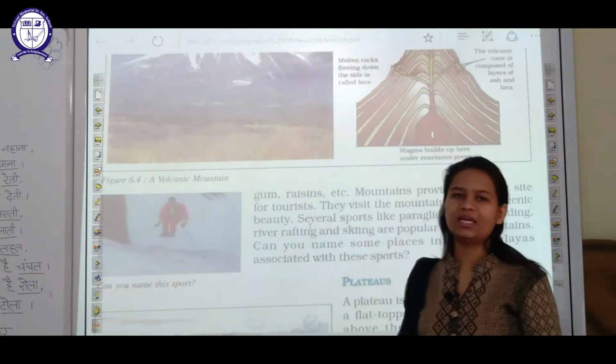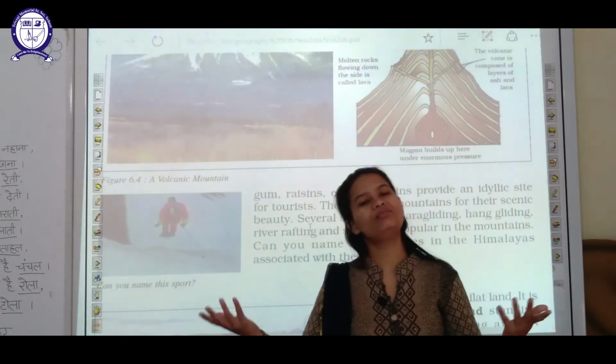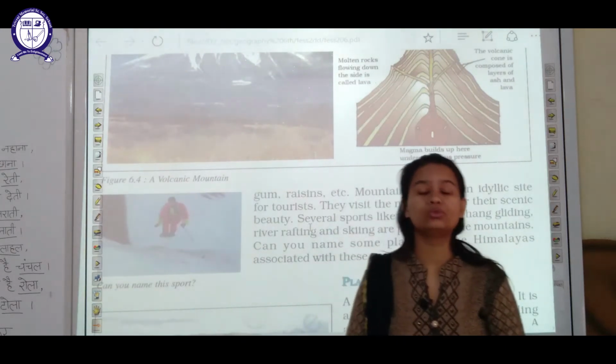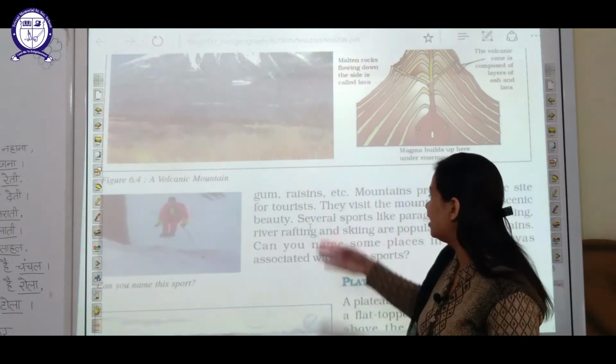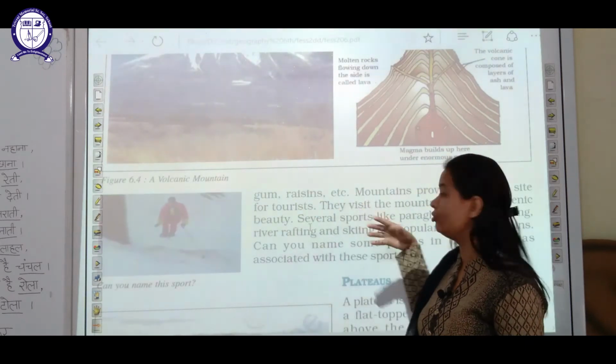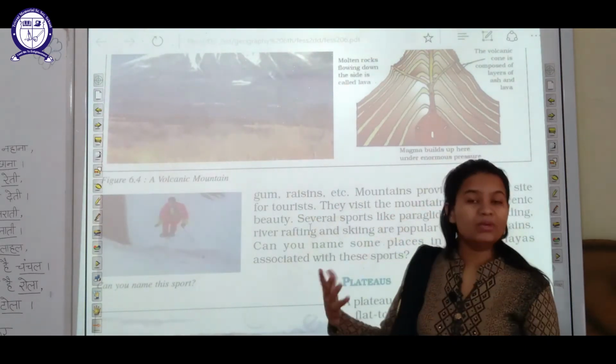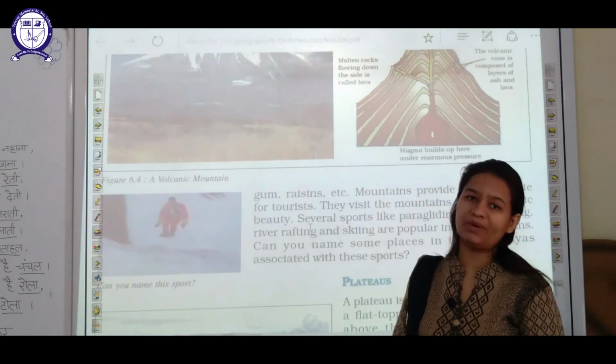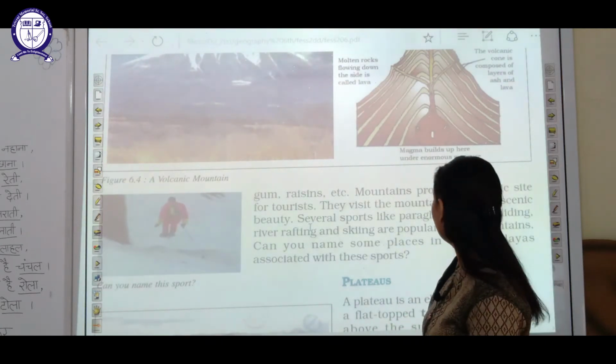And the next thing is, as many plants are found on mountains, they are a rich source of other things also, like we obtain gum, we obtain raisins or gum, etc. from these plants which are present on mountains only.